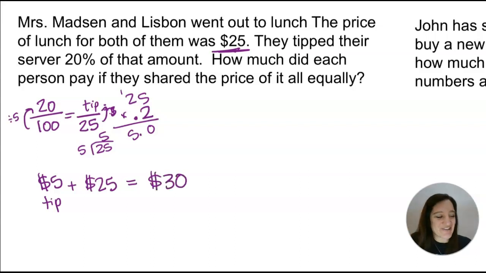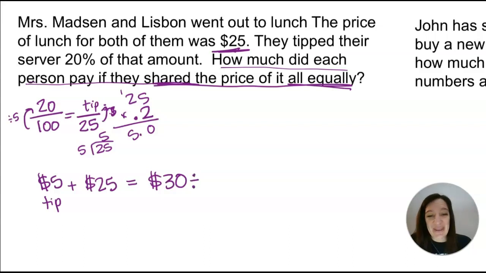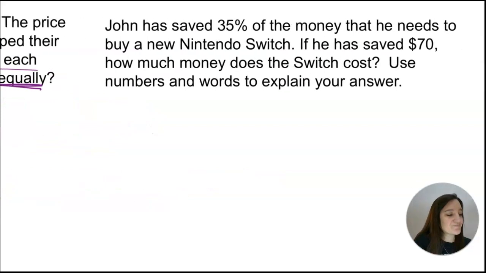Now, read the question. It says, how much did each person pay if they shared the price of it all equally? So Lisbon said that she will pay for her share, and she will divide this up equally with me. That means there'll be 2 of us sharing it equally. And 30 divided by 2 is $15. So I will pay $15 and Lisbon will pay the other $15. Make sure you don't stop just at 30. Make sure you answer the whole question so you can get the full points for this.